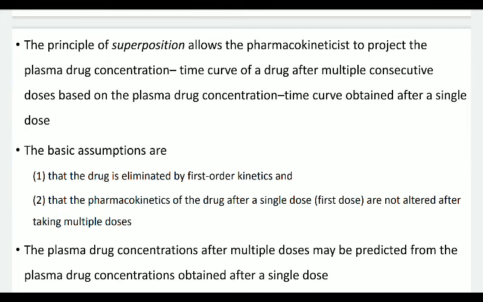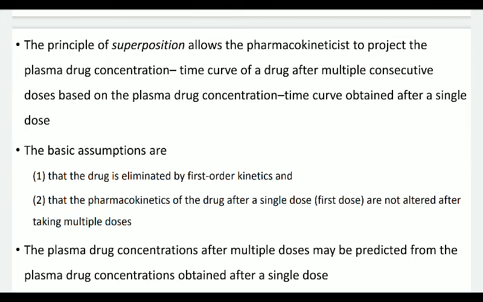Being a clinical pharmacist, we have to calculate the effect of drug accumulation by using the blood plasma concentration of drug versus time curve. The basic assumptions are: number one, that the drug is eliminated by first order kinetics, and number two, that the pharmacokinetics of the drug after a single dose are not altered after taking multiple doses.